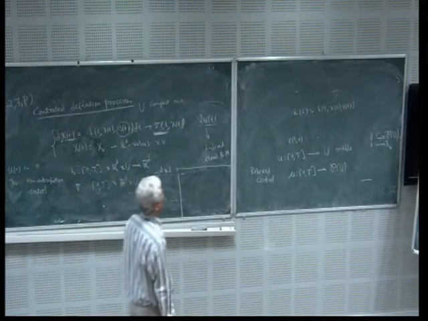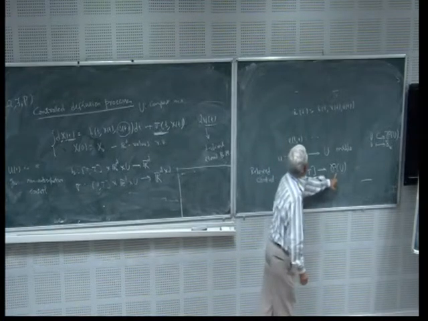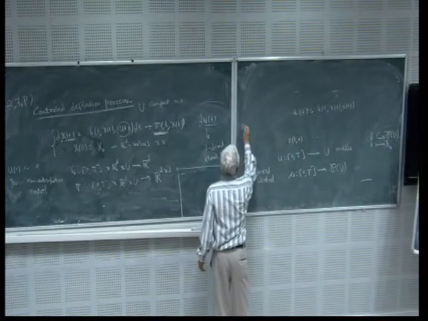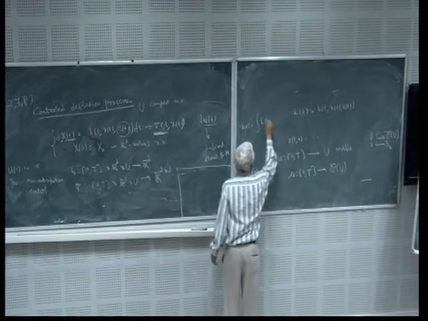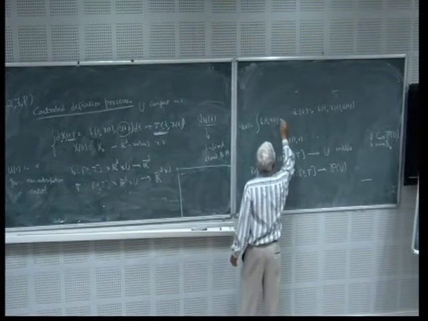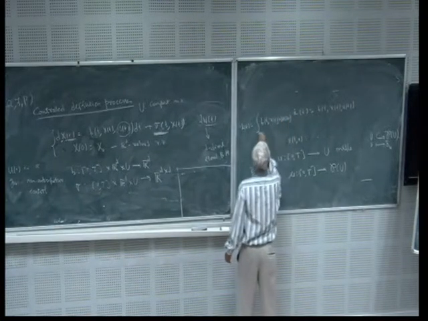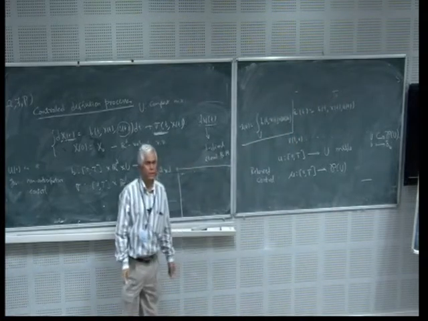Now what are you doing in the relaxed control? Mu is from 0 to T into P(U), then what is the relaxed trajectory? A relaxed trajectory will be x dot of t equal to the integral over U of b(t, x_t, u) mu(du). This is a relaxed trajectory.